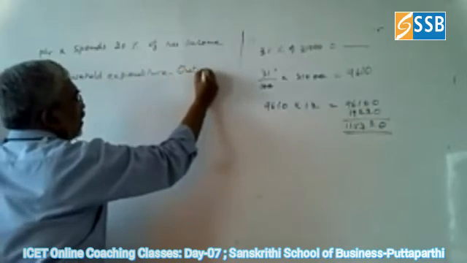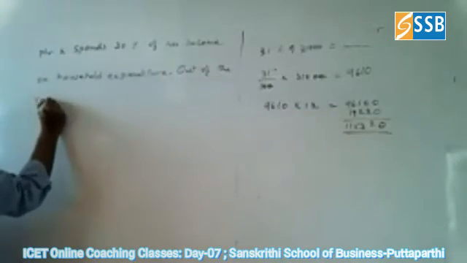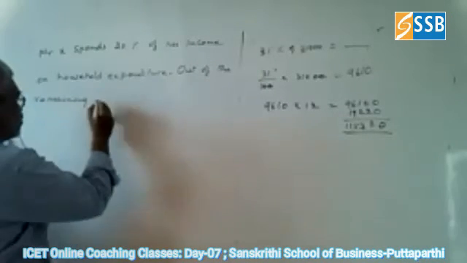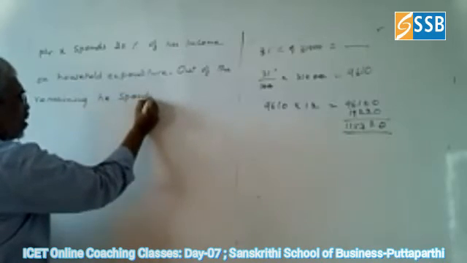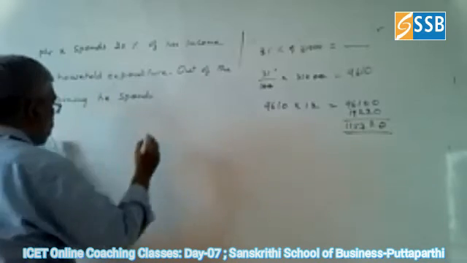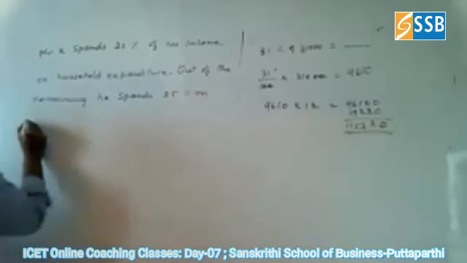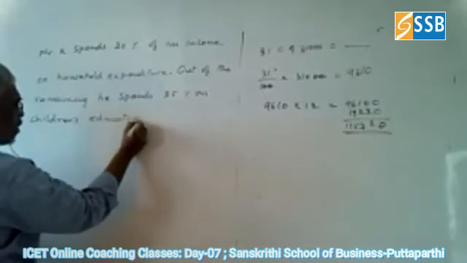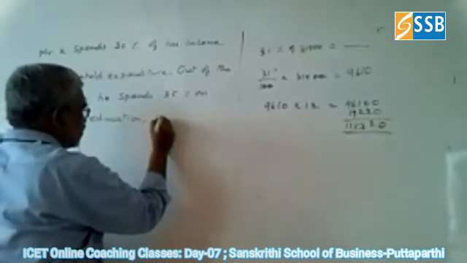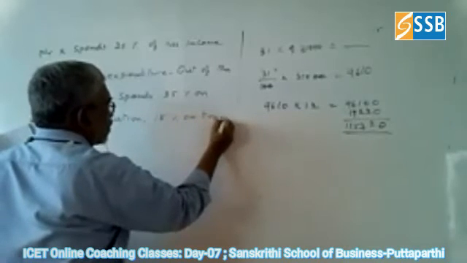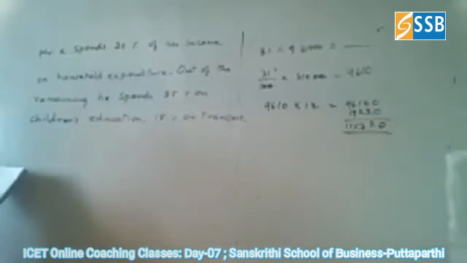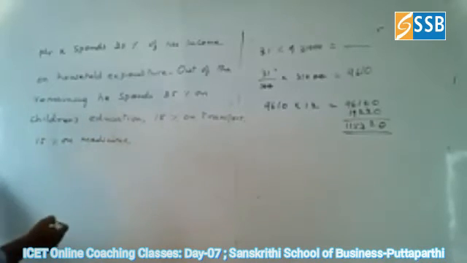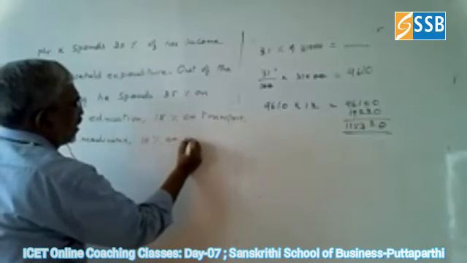Then out of the remaining, he spends 25% on children's education, 15% on transport, 15% on medicine, 10% on entertainment.